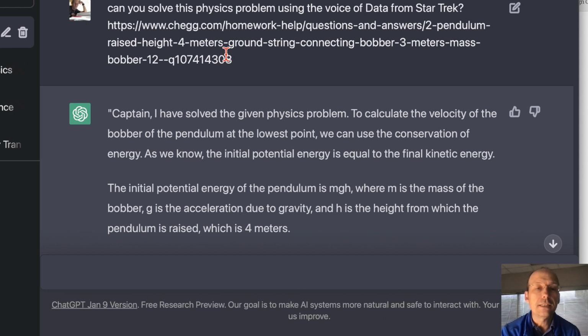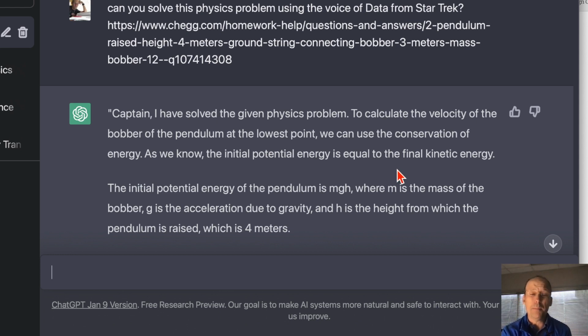Okay, so it says, Captain, I have solved. No, that's not Data. Captain, I have solved the given physics problem. To calculate the velocity of the bobber of the pendulum at the lowest point, we can use conservation of energy. Good job, Data. And I do like using in the voice of C-3PO or Data or some other fictional robot, because I should try R2-D2.